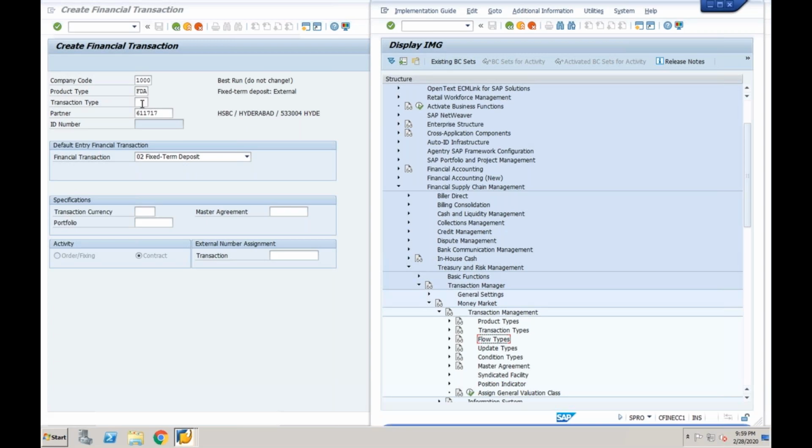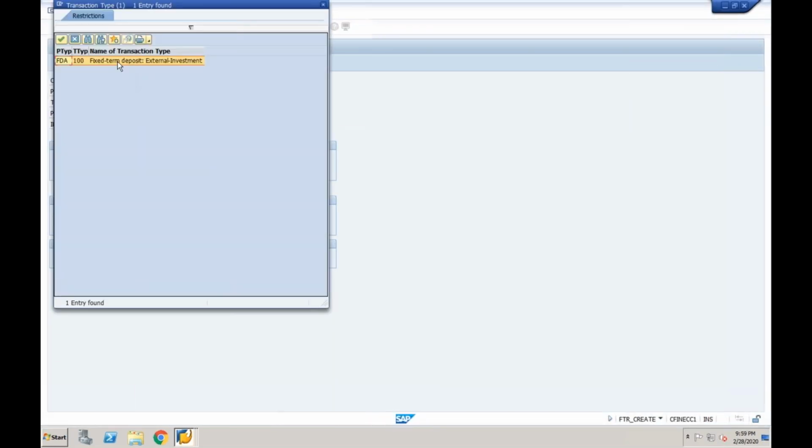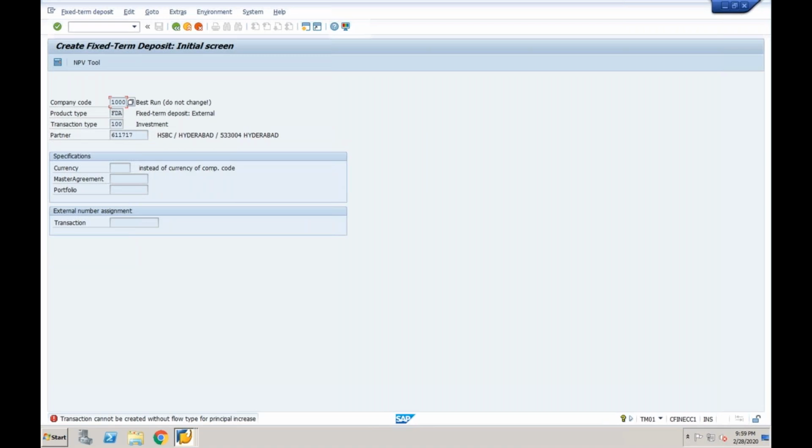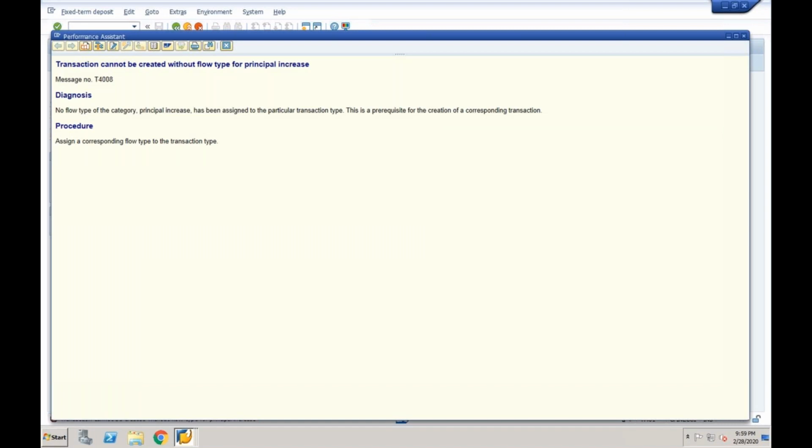Whenever you post a transaction, it needs to flow to the flow type. First let me assign this transaction type. So you have a company code, a product type, a transaction type, a business partner. Click enter. What is it saying? Okay, flow type is missing. Which flow type is it saying? Yes, principal increase. That is a flow type, right?